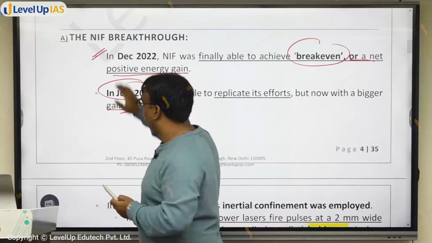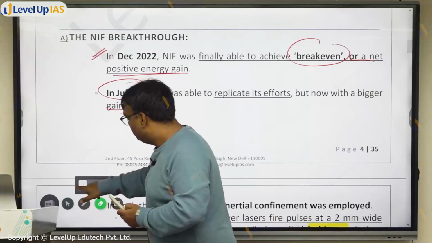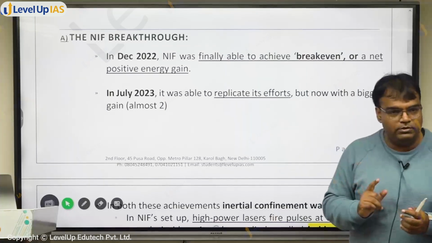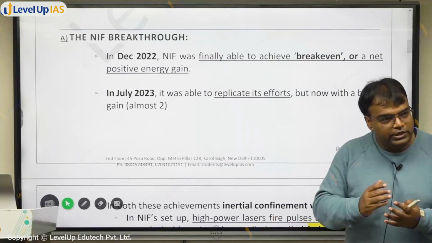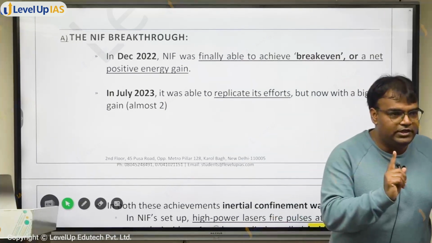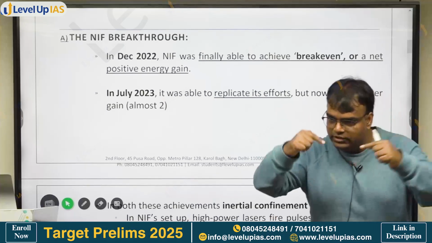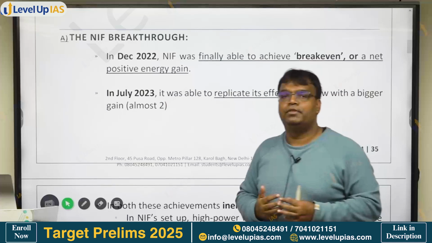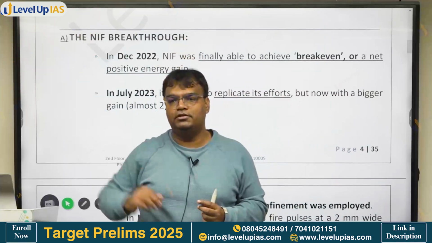So what did NIF achieve? Break even first in December 2022 and July 2023. What were they able to achieve? Break even तो था ही, but gain of 2. What is meant by that? Did we understand it? हमारे सिस्टम को जितना एनर्जी सप्लाई हो रहा था, it was able to produce more energy than that. अच्छा, by the way, do you know hydrogen bombs have been made?